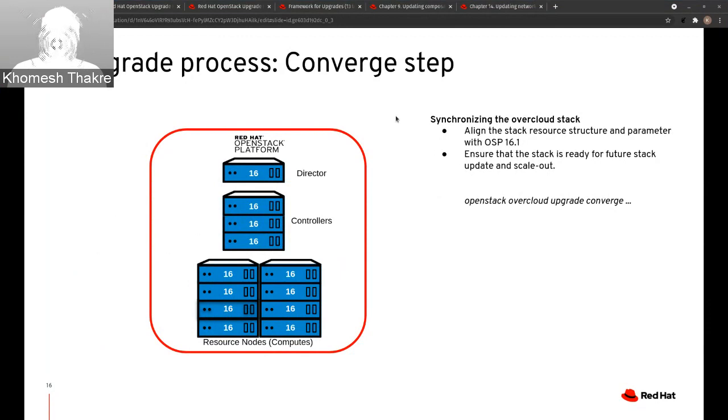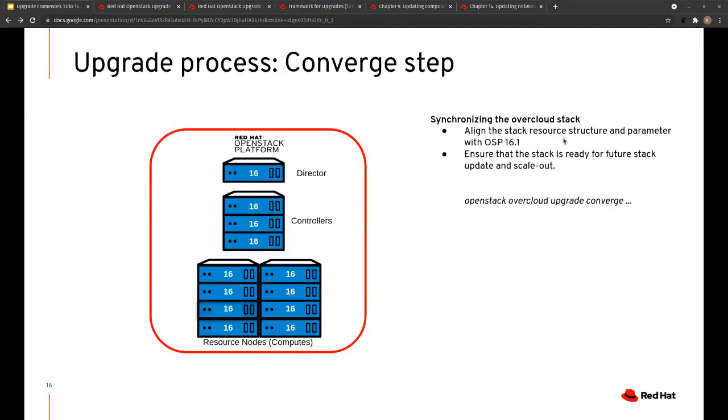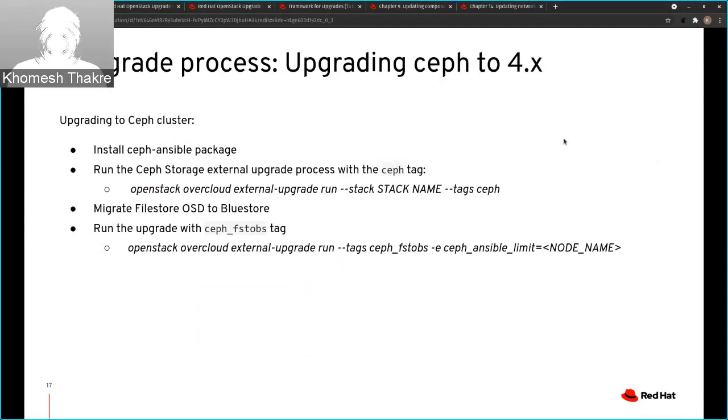After this, we will look at the upgrade for Ceph. If you have director deployed Ceph, once the heat stack is synchronized, then we need to move to the Ceph upgrade. If you have an external Ceph, in that case you need to upgrade that Ceph cluster before starting the OpenStack upgrade.